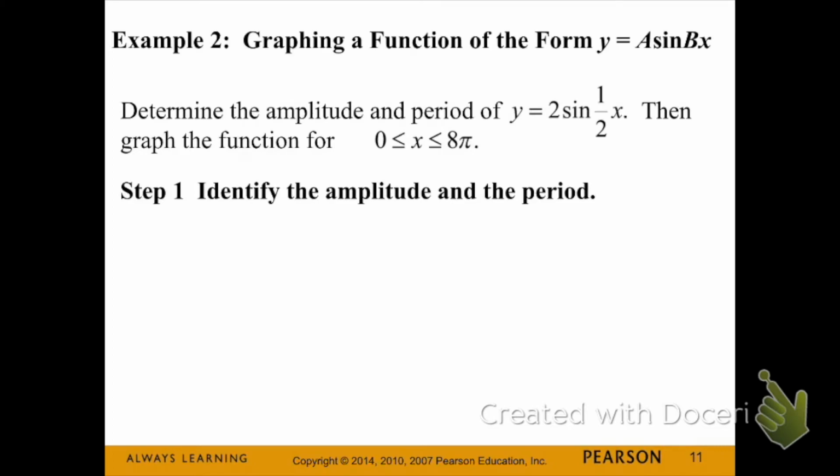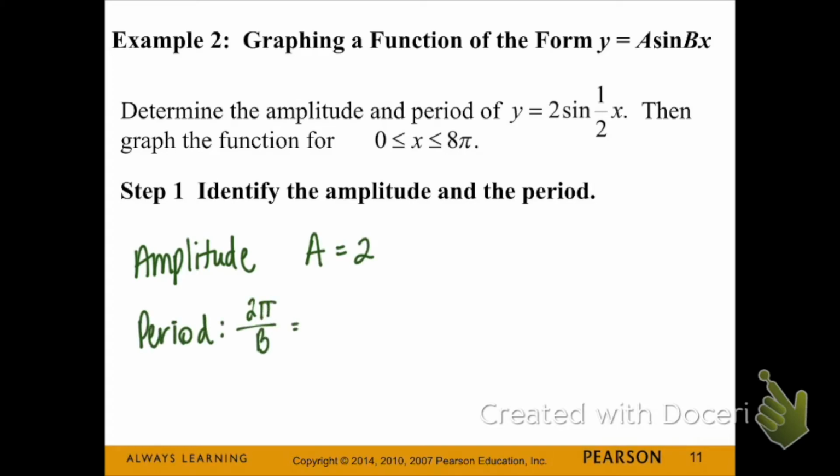Example 2. Determine the amplitude and period of y equals 2 sine 1/2 of x. Then graph the function for 0 to 8 pi. We're going to start by finding our amplitude, which is 2, and our period, which is 4 pi. Remember, here our a value in the equation is 2, and our b value is 1/2.